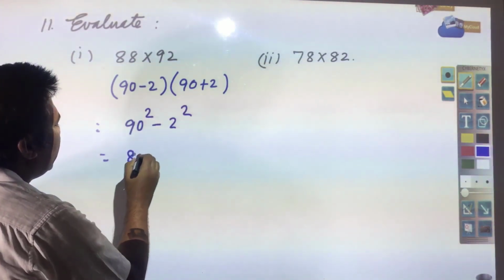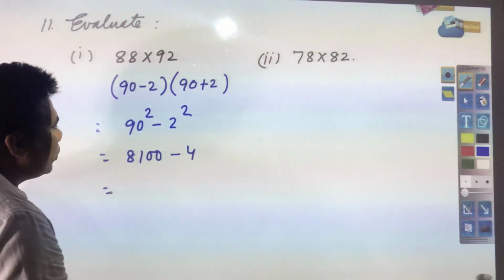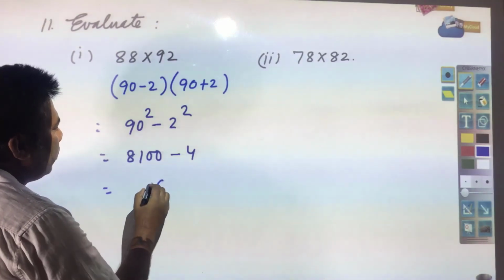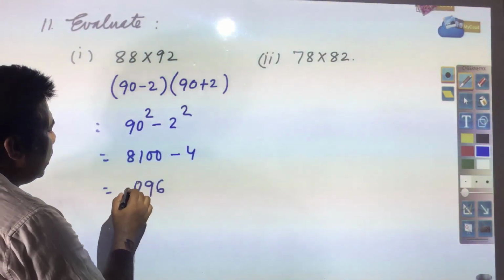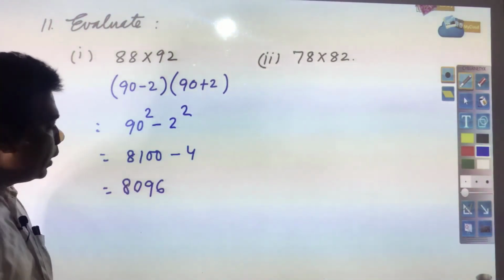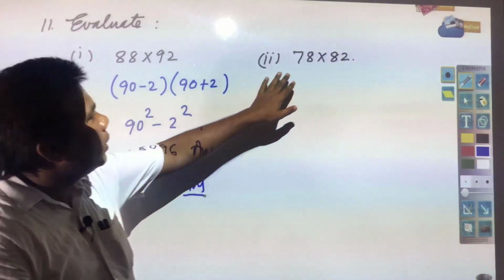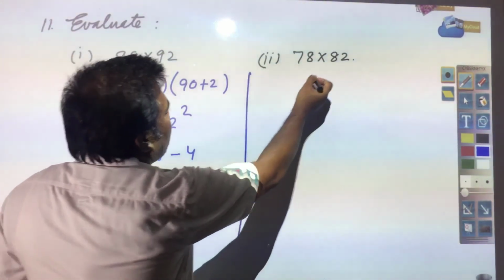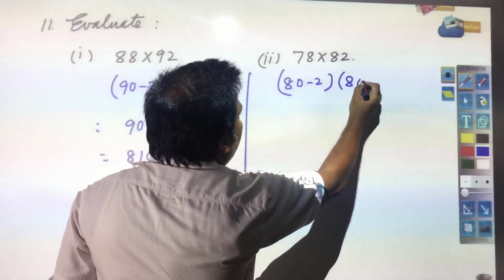So, this will be 81, 100 minus 4, you subtract this, 10 minus 4 is equal to 6, this will be 9 and this will be 0 and 8, 8096 and this will be your answer. So, in the same way these type of questions are there, this also is required to be solved. So, here it can be written 80 minus 2 and 80 plus 2.